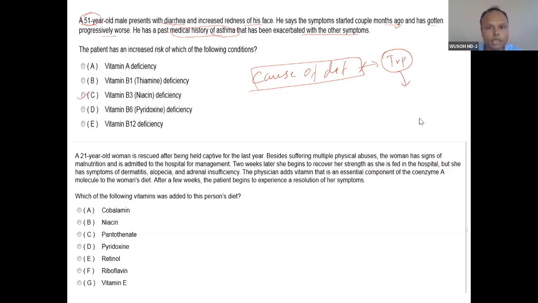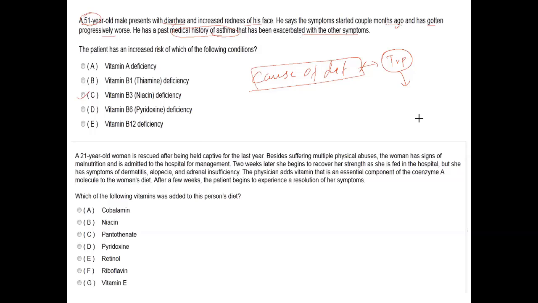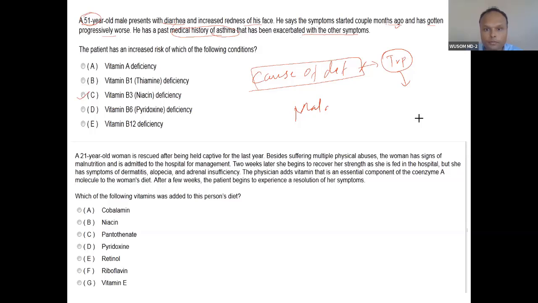We have covered three causes. One is malabsorption, the other is overconsumption, and the third is vitamin B6 deficiency, meaning non-conversion. So what among these is the cause?